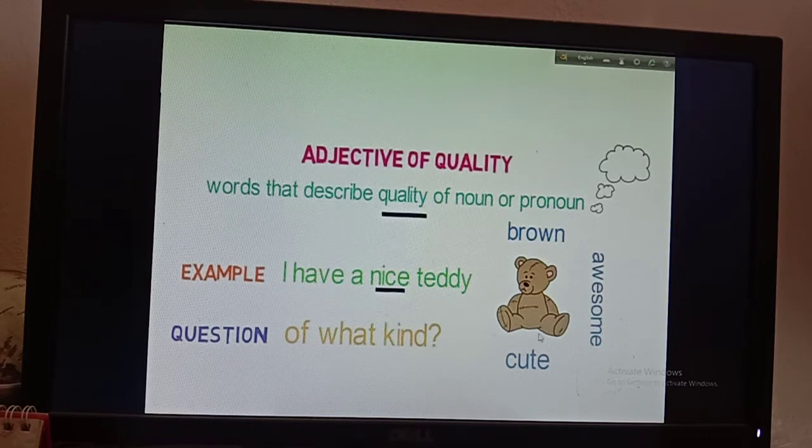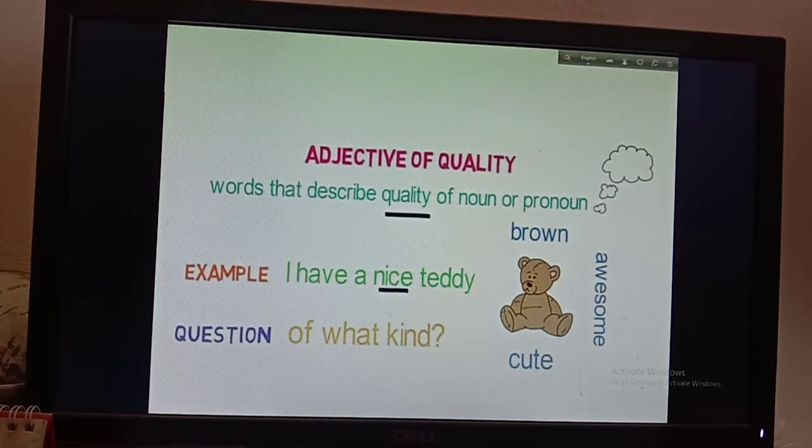If I say what kind of teddy, if the answer is brown, then brown is the adjective of quality. If the answer is awesome, then awesome will be the adjective of quality. If the answer is cute, then cute will be the adjective of quality. So I think all of you are clear about adjective of quality.